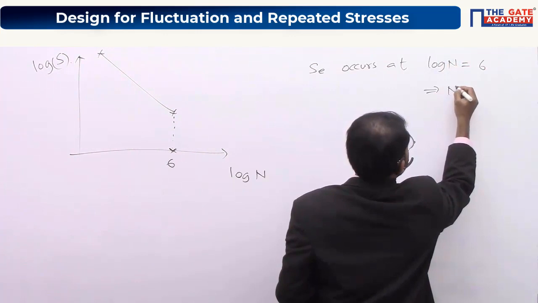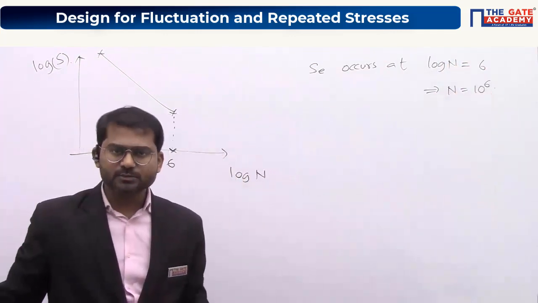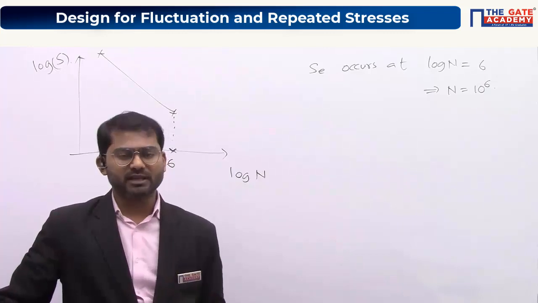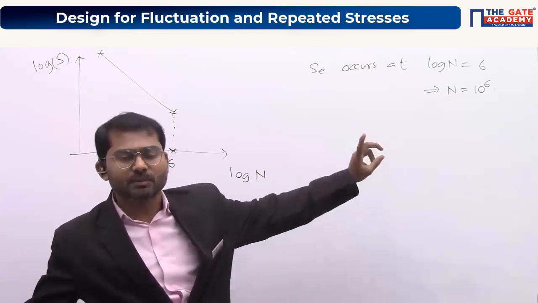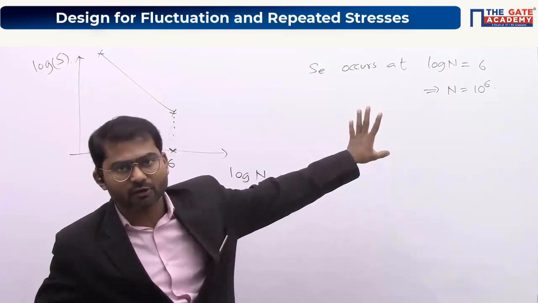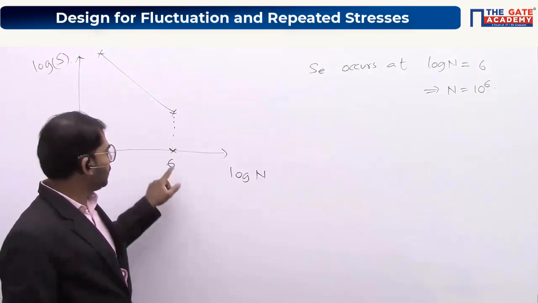This implies N is equal to 10 power of 6. So the endurance limit for a steel specimen under reversed cyclic stress comes out at N equal to 10 power of 6 cycles. You have to keep this in mind. This data will not be given in the question. You should memorize this. So this is equal to 6 here.